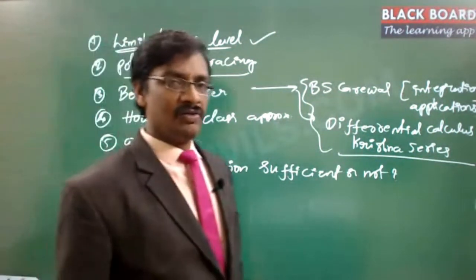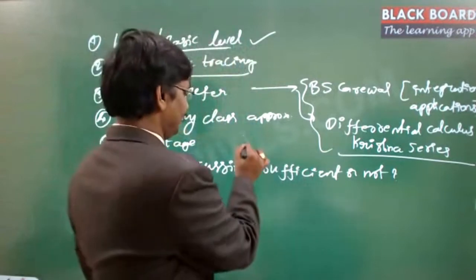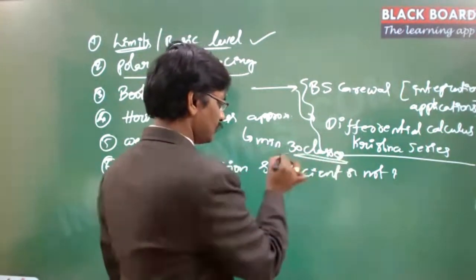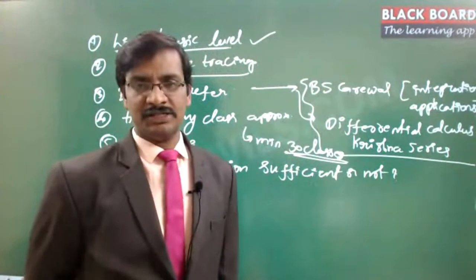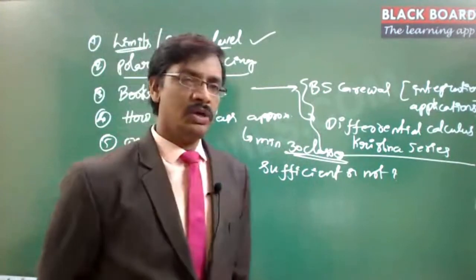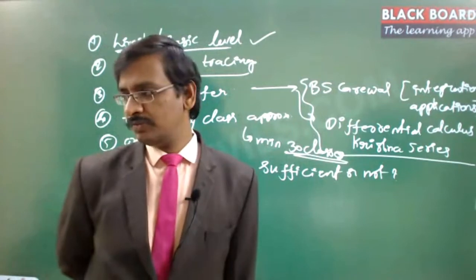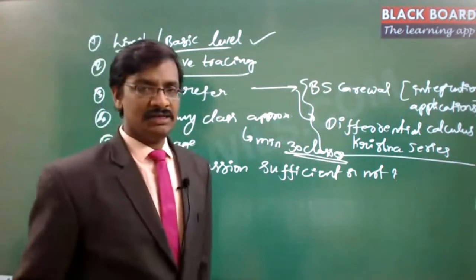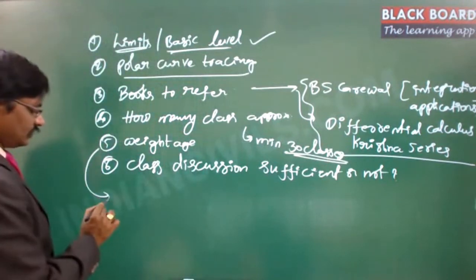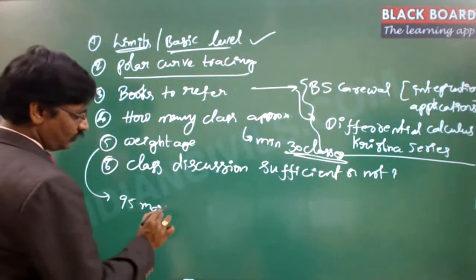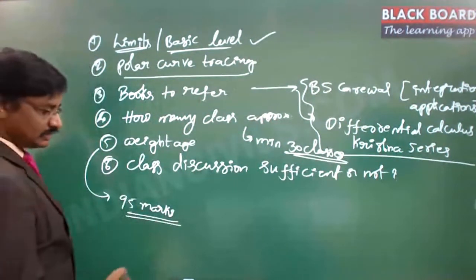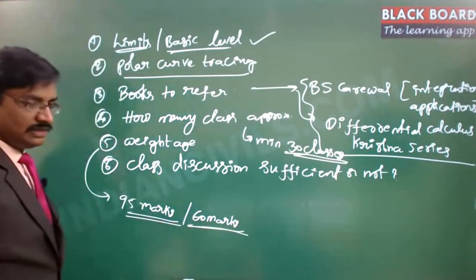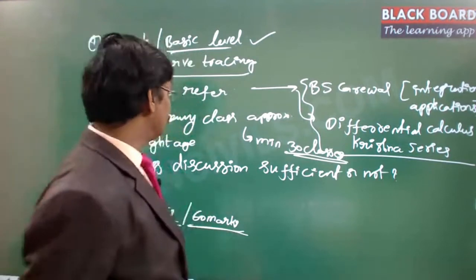And then actually, how many classes approximately it will take? So this is being actually involving multiple concepts. So it takes actually minimum of 30 classes. Minimum 30. So classes actually around 30 classes I will take it for this particular topic. So I think within 1 to 1.5 months actually it will be completed. So maximum actually it will go 30 classes. And then actually weightage actually it varies. So year by year actually it is varying. So the highest actually I noticed that actually 95 marks only for this particular topic. And the least I noticed that 60 marks is the least. In 1 year actually it was the 60 is the least and the highest is the 95. And that actually I will discuss clearly.